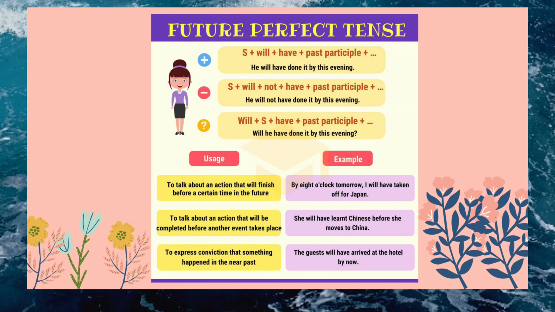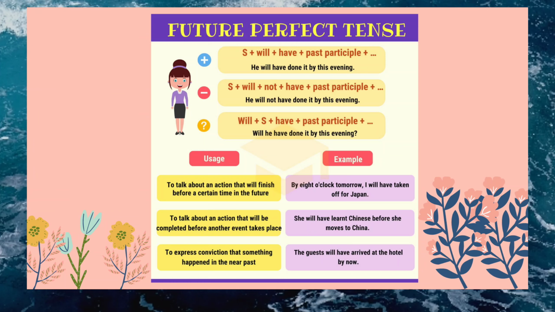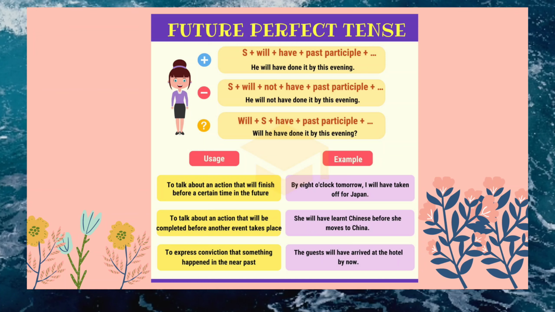Okay, finally here we go. Kita sampai di tenses yang ketiga. Cukup melelahkan. Okay, tenses yang ketiga adalah future perfect tense. Future perfect: to talk about an action that will finish before a certain time in the future. Jadi kita membicarakan suatu kegiatan, suatu kejadian yang akan terjadi sebelum waktunya di masa yang akan datang.